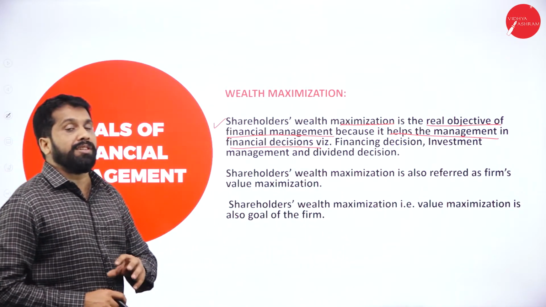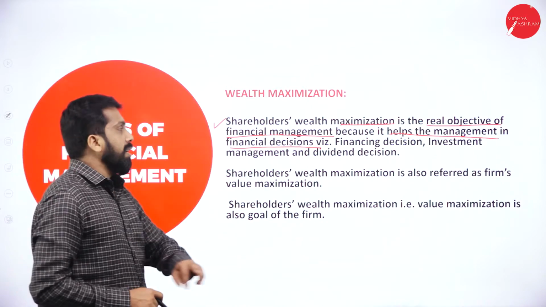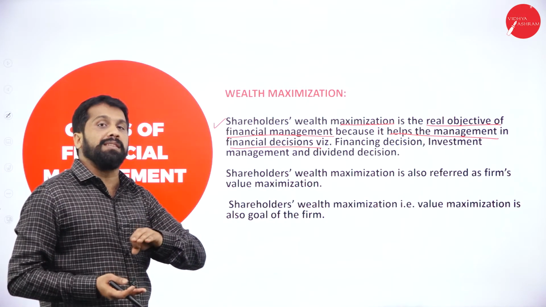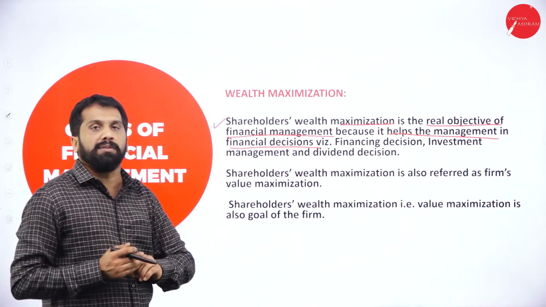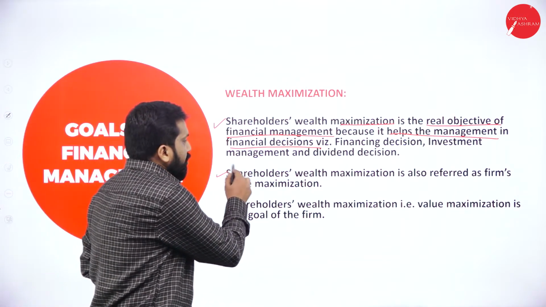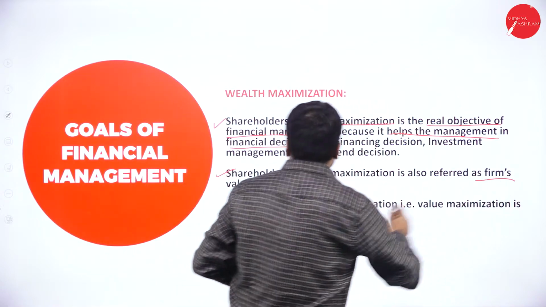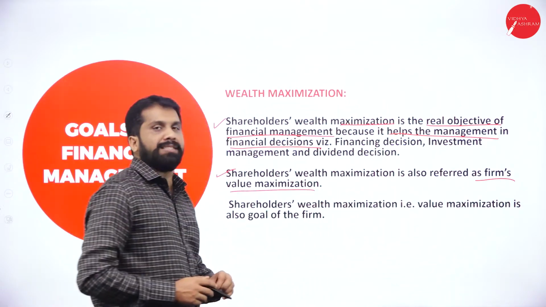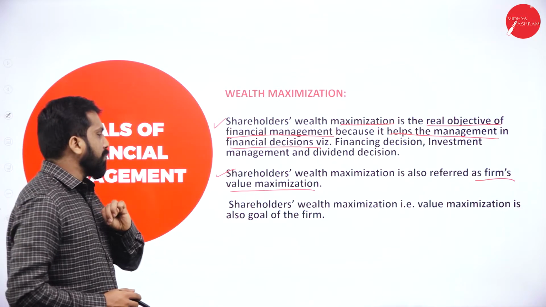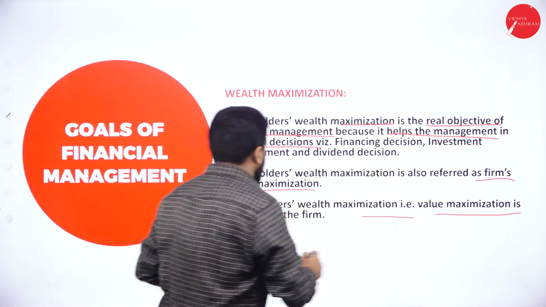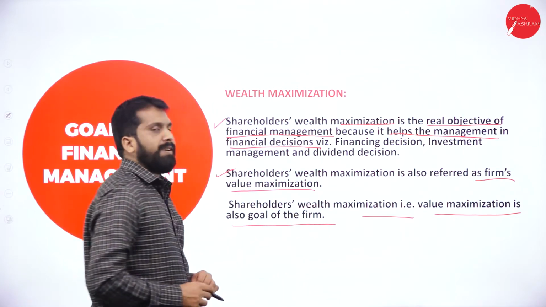Whatever financial decision has to be taken by the company, maximizing your shareholders' fund will increase the decision power also. Next, shareholders' wealth maximization is also referred to as the firm's value maximization. And the last point is that value maximization is also a goal of the firm.